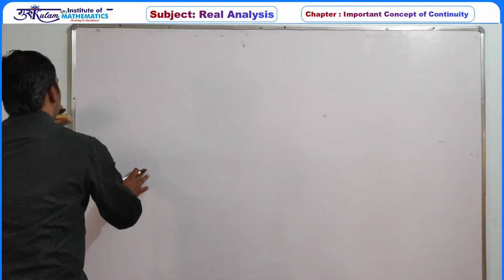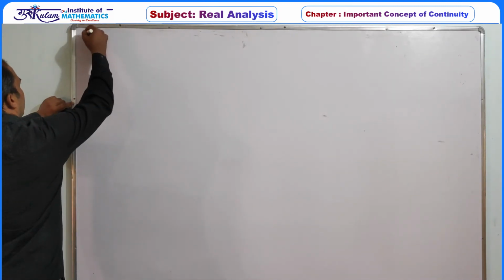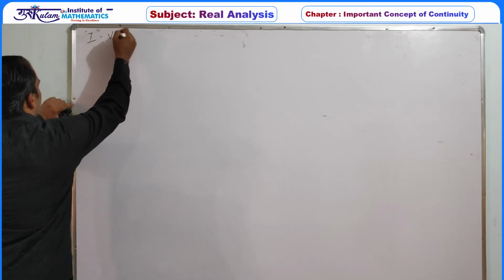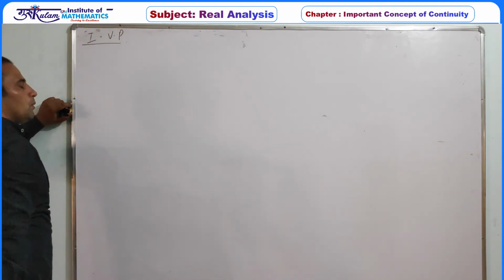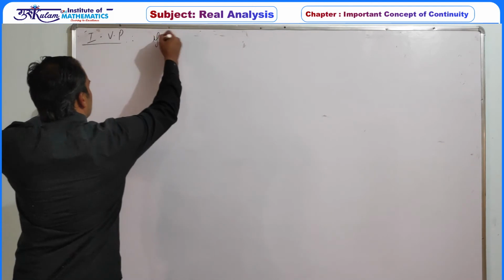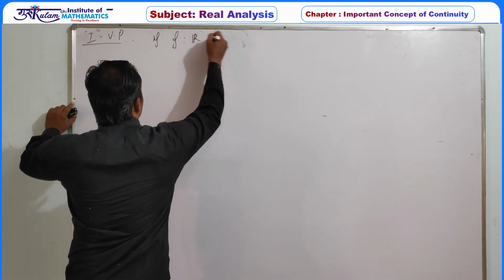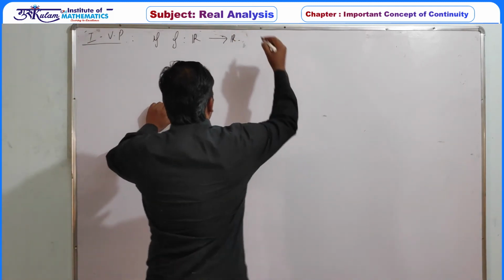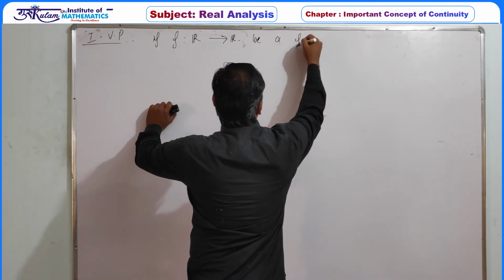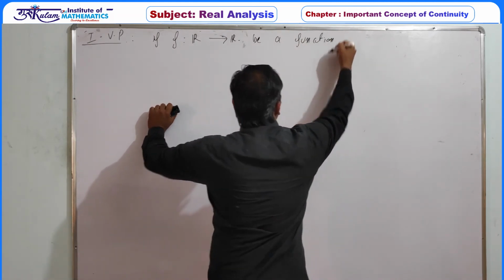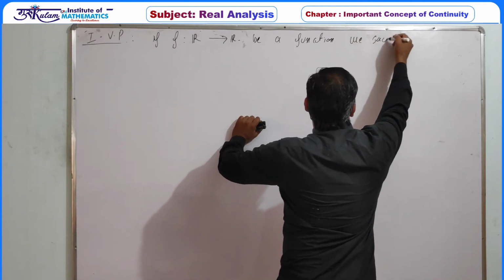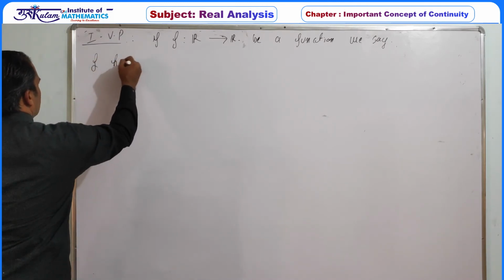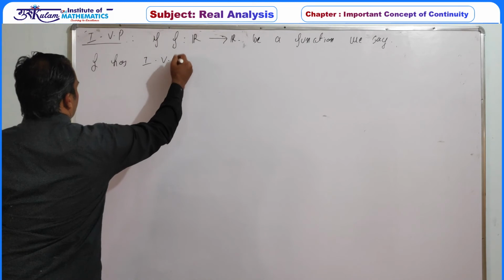So what is the intermediate value property? If f is a function, say defined from the real line to the real line, or it can be defined on a closed interval to R, then we say f satisfies, or f has, the IVP, the intermediate value property, if